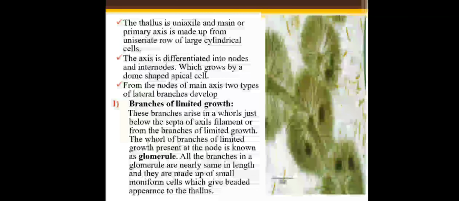The axis is differentiated into node and internode. This is the main axis and this is the node region. This is the internode region. There are 3 nodes, 1, 2 and 3, and between two nodes an internode is present.